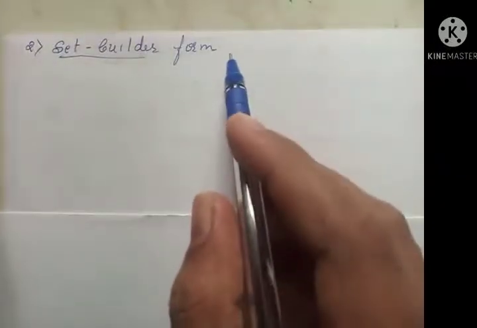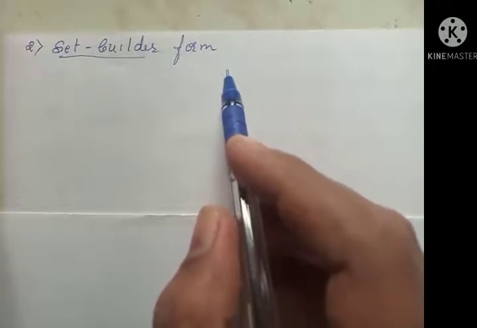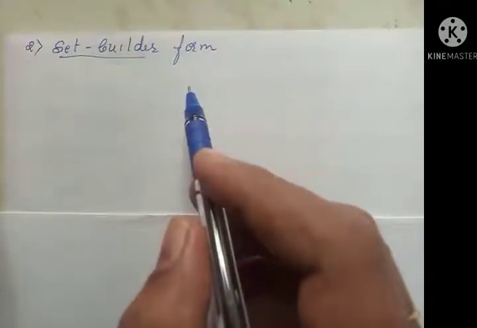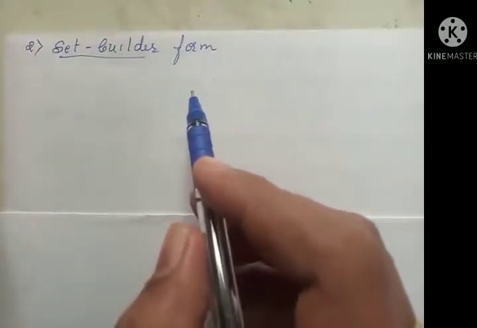This is followed by a statement. Set builder form is a statement which is satisfied by each member of the set. That means we have to write the statement here that satisfies each and every element of that set.